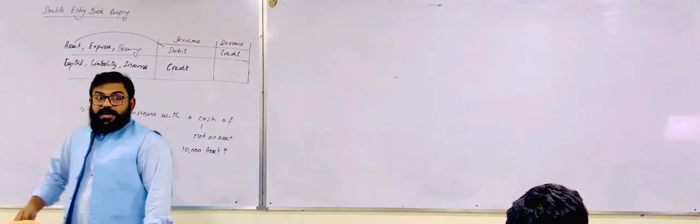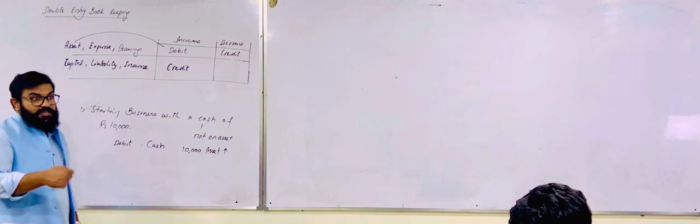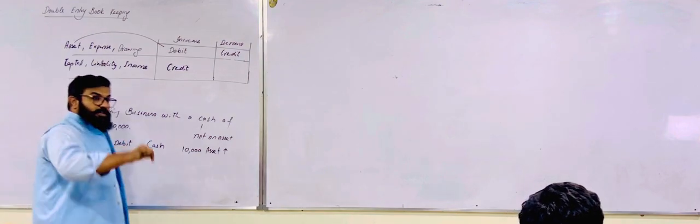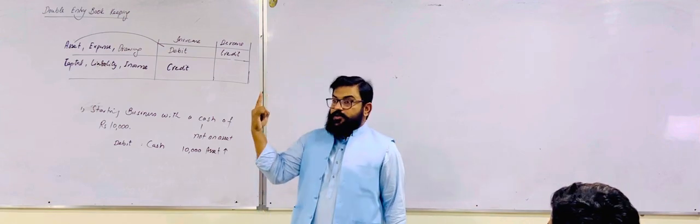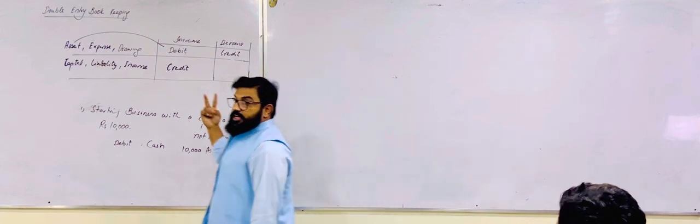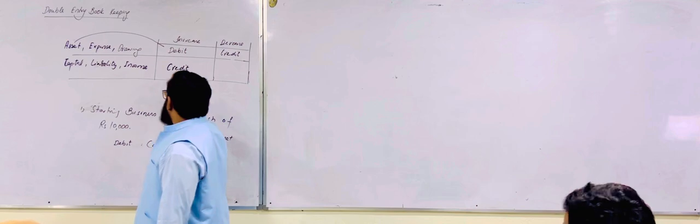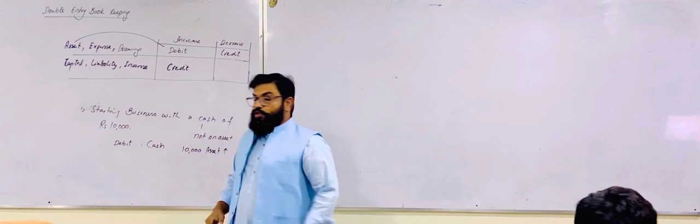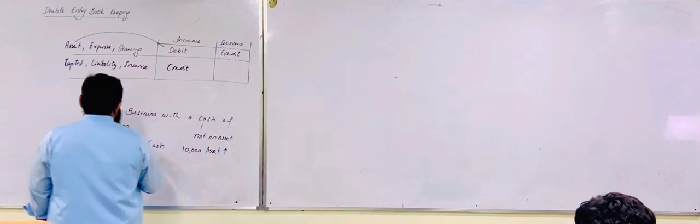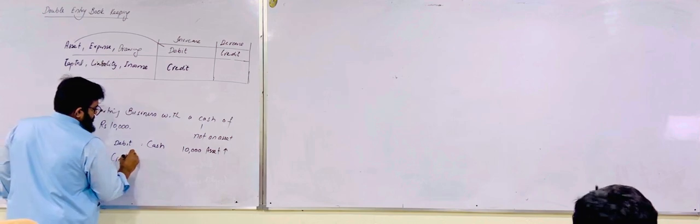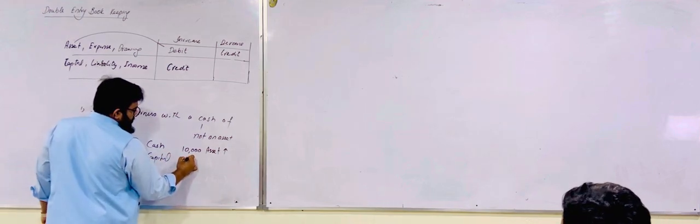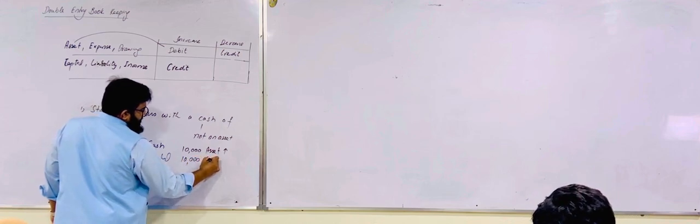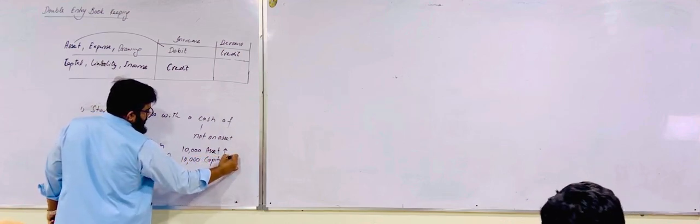The other aspect, the dual aspect, is that the owner is introducing into the business. If the owner introduces something, it will increase capital, and the nature of capital is credit. So the capital will be credited with 10,000. There is an increase of capital.